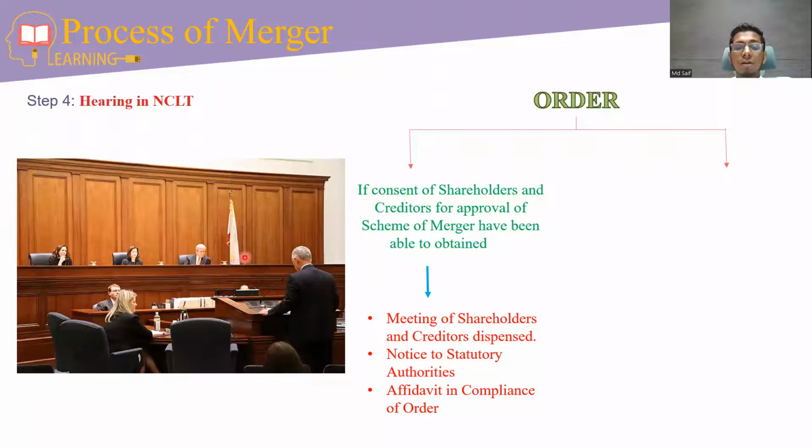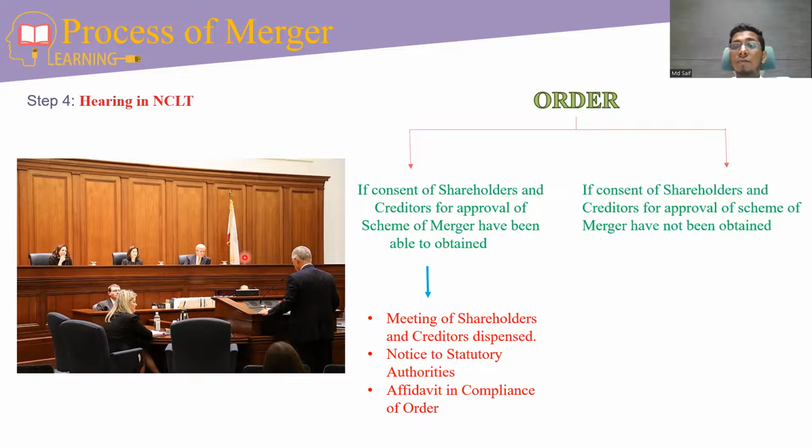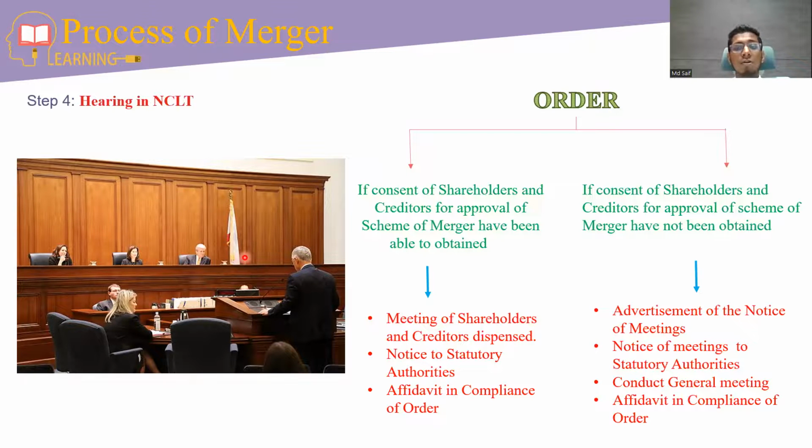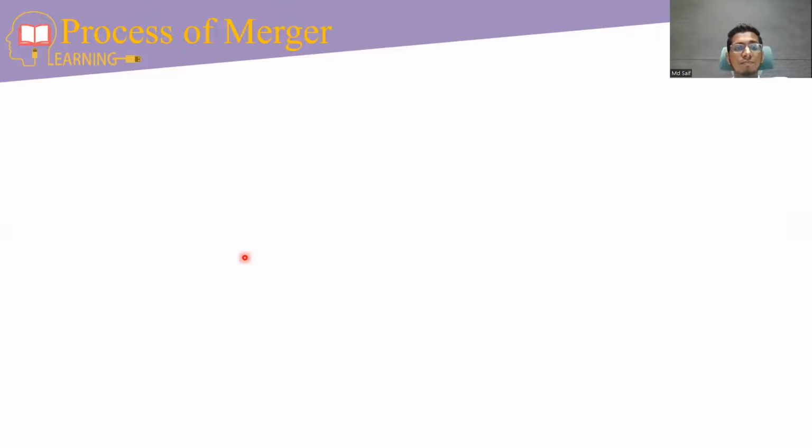Then we have to file an affidavit in compliance of said order. And if the consent of the shareholders and creditors for approval of the scheme has not been obtained, then the NCLT will pass the following order: advertisement of notice for conducting general meeting or meeting of creditors as the case may be, then sending the notice to all statutory authorities, conducting the meeting, then affidavit in compliance of said order.